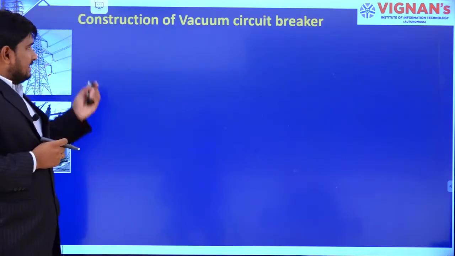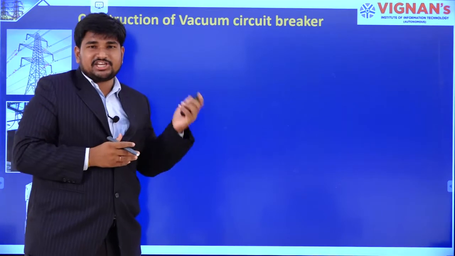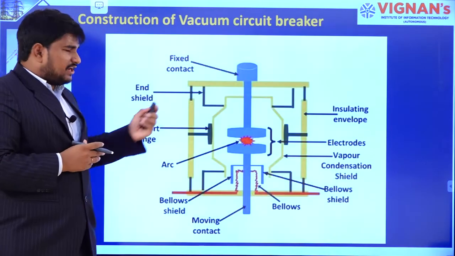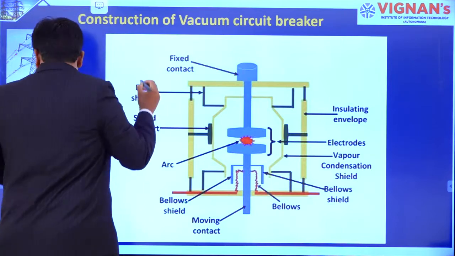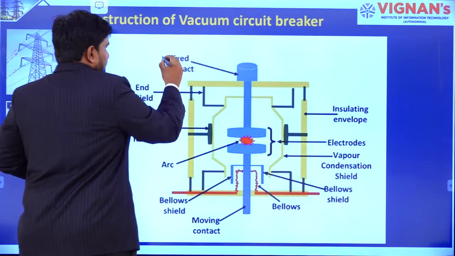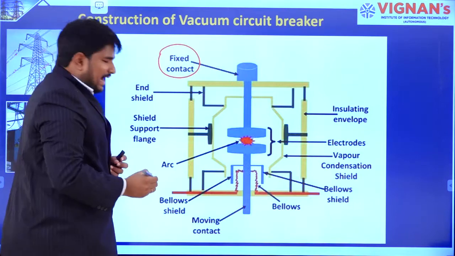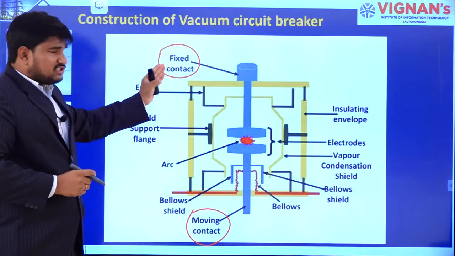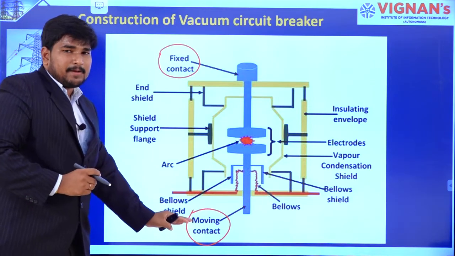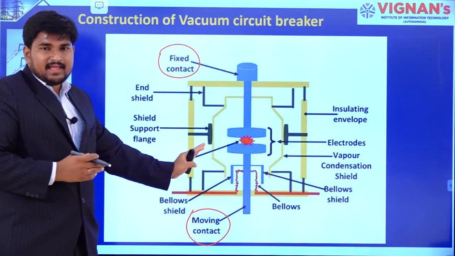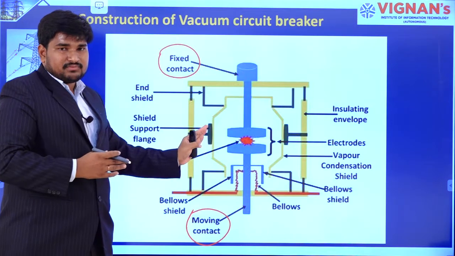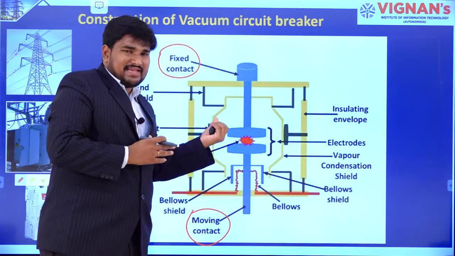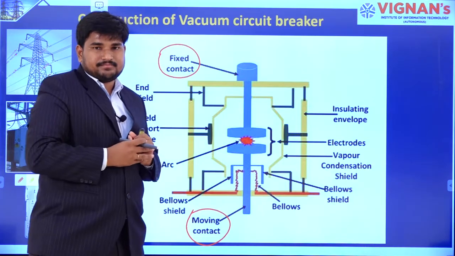So let us see the construction of a vacuum circuit breaker. For every circuit breaker we need a fixed contact and a moving contact. These fixed and moving contacts are placed inside a chamber. In a vacuum circuit breaker, they are placed inside a vacuum chamber.